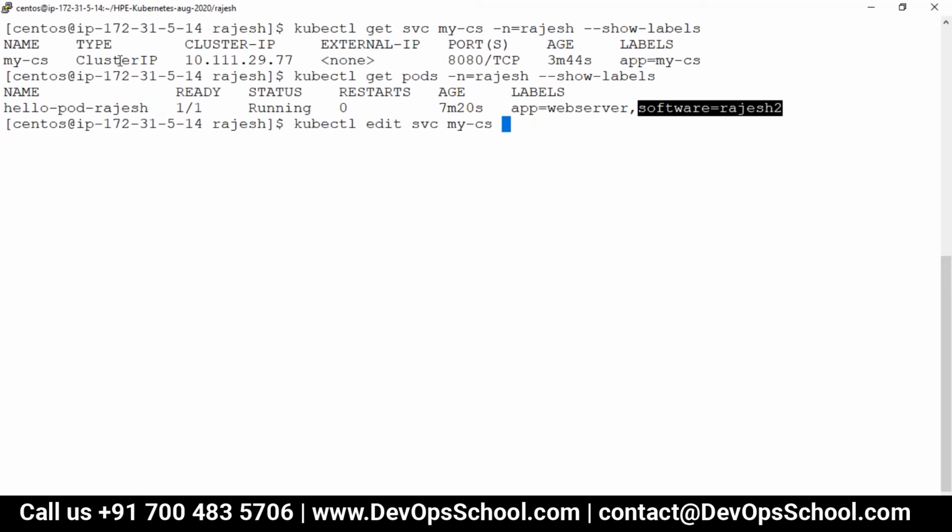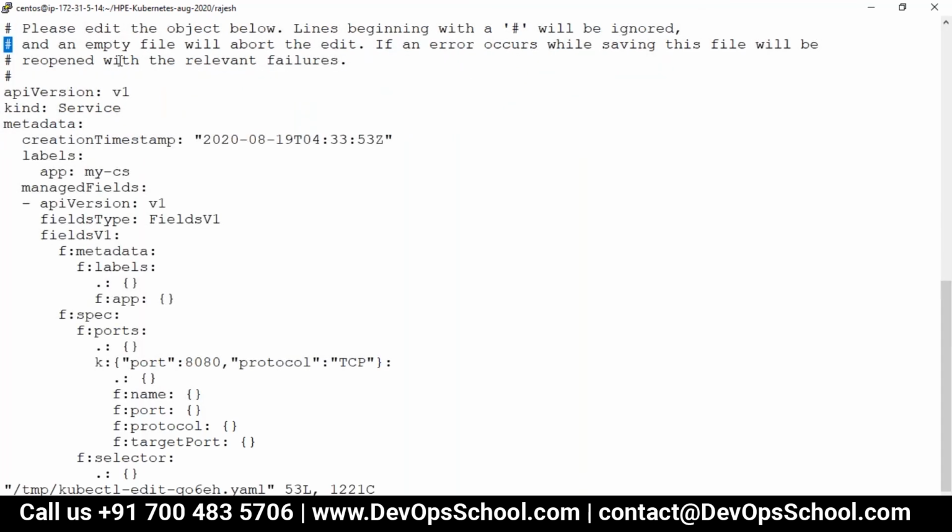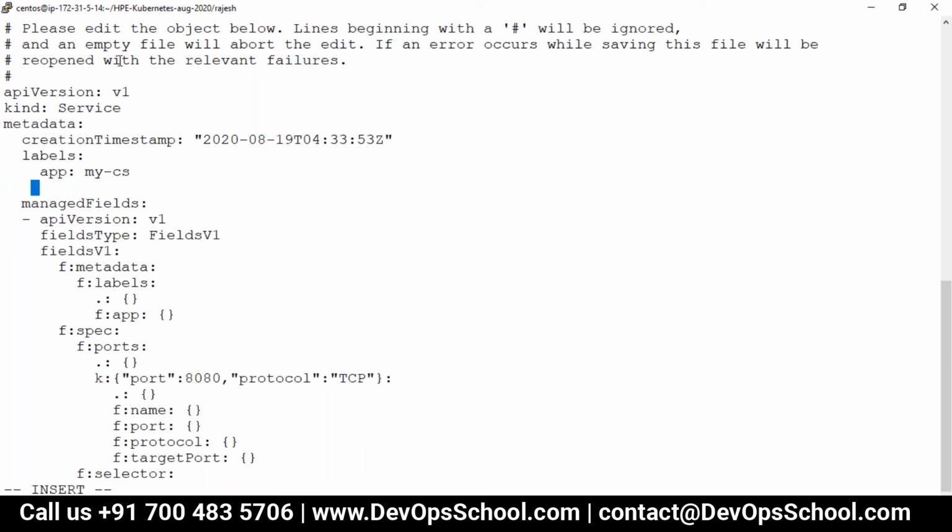Edit svc mycs -n equal to Rajesh. So this is the service. Can we go and put the labels here? I added software equal to Rajesh2.